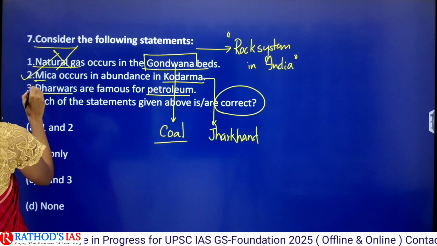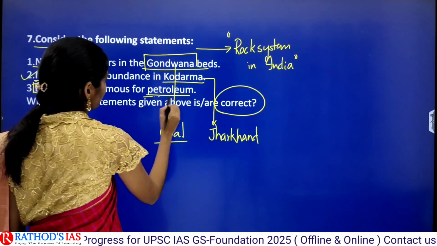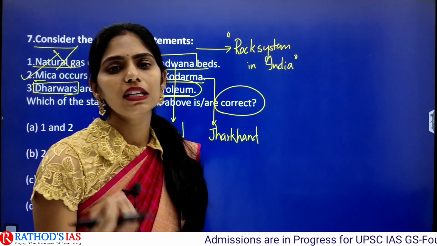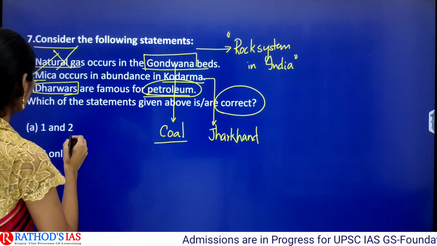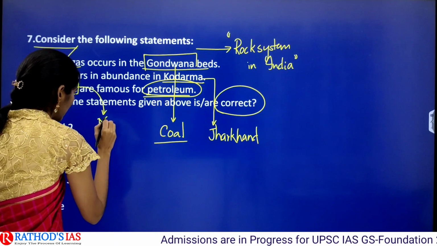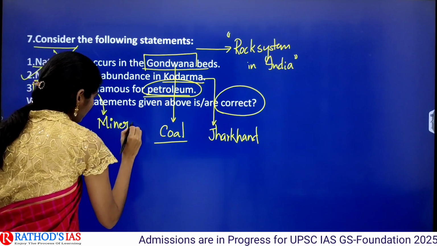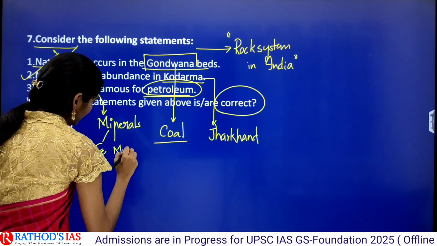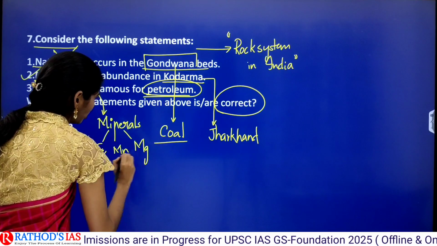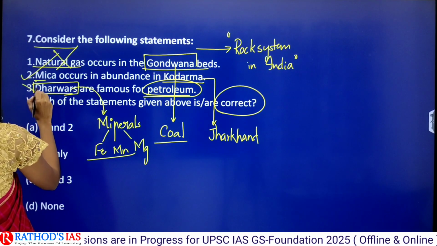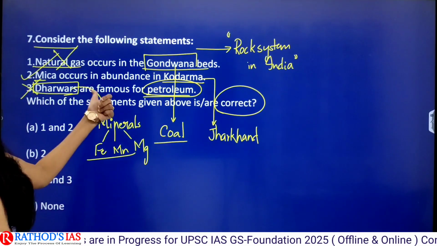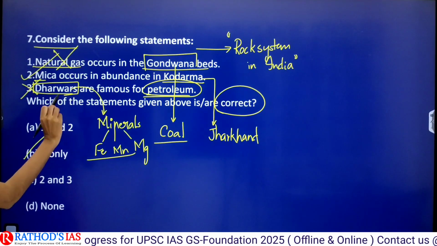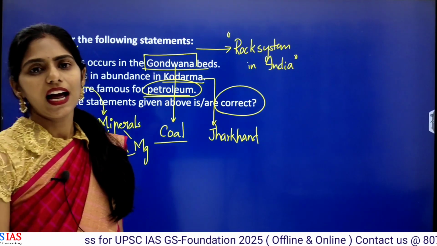And the third statement is Dharwar system of rocks are famous for petroleum. Actually, petroleum and natural gas are seen in sedimentary rock systems, right? Here Dharwars are very much famous for other minerals, for example iron, manganese, magnesium, etc. They are not at all famous for petroleum. So this statement is also incorrect. So which is the correct statement? That is only 2. Where is this only 2? That is option B. Option B is the correct answer.